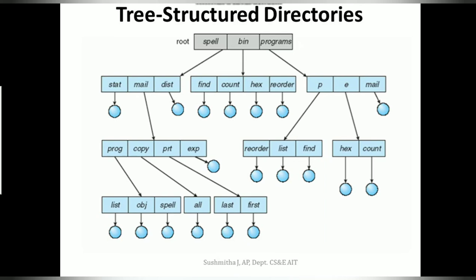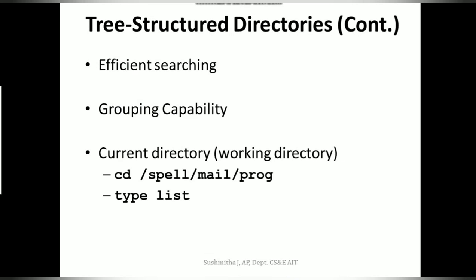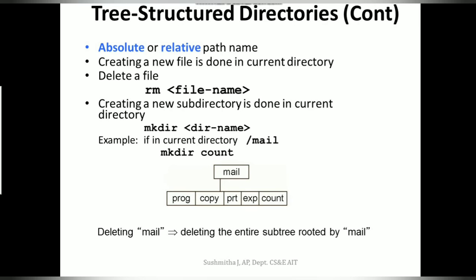A directory may contain a set of files or a set of subdirectories. In the internal format, a file is represented with a 0 and a subdirectory is represented with a 1. So here we have two types of paths, that is the absolute path and the relative path.